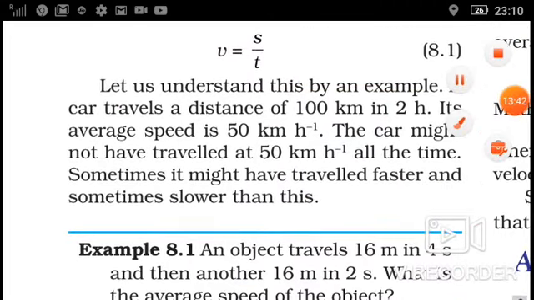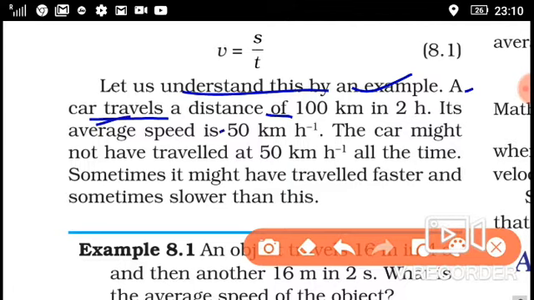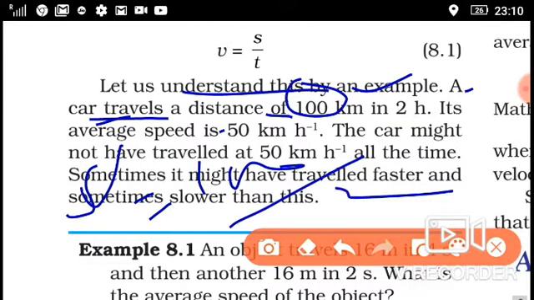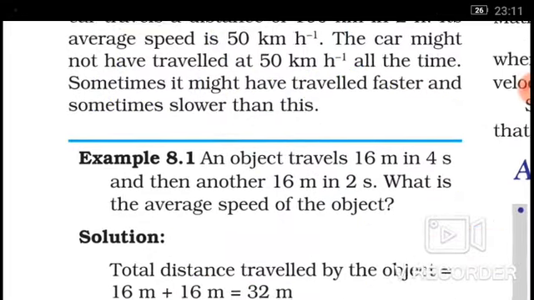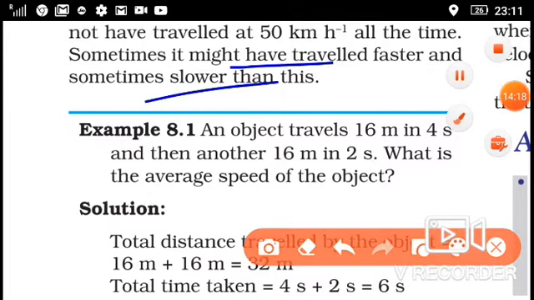Let us understand by an example. A car travels a distance of 100 km in 2 hours and its average speed is 50 km per hour. Why? Because average speed is equal to total distance 100 upon total time 2, meaning 50 km per hour. Its average speed means that in 1 hour it covers 50 km distance. Sometimes it might have traveled faster and sometimes slower than this.